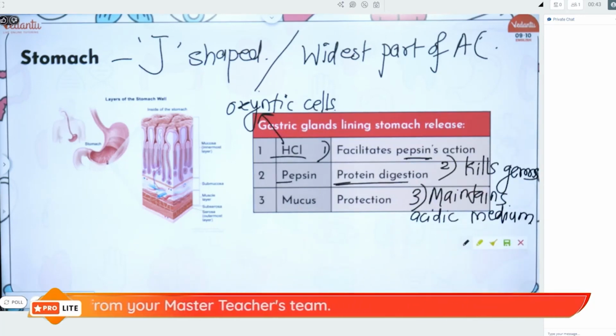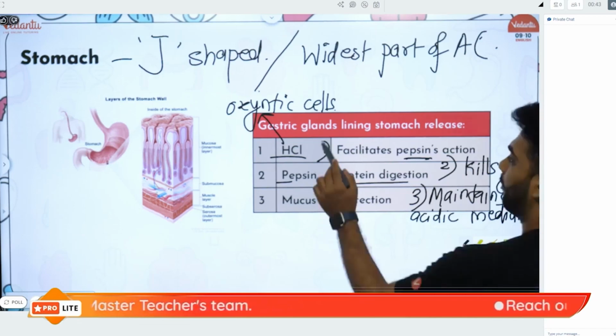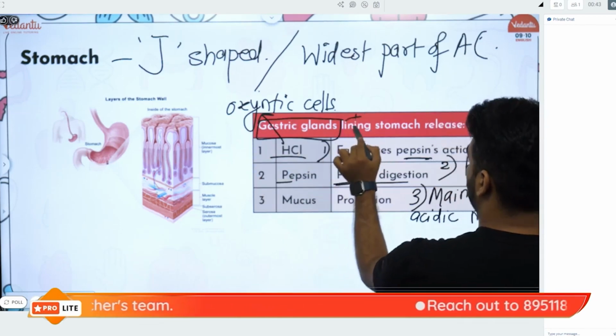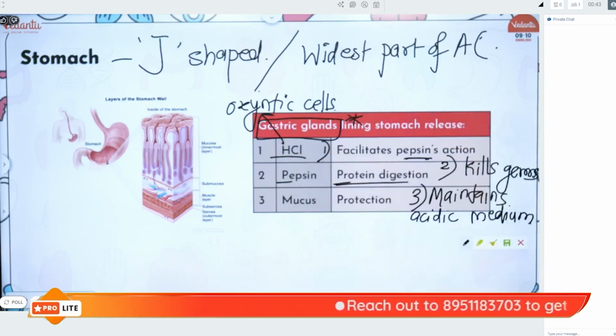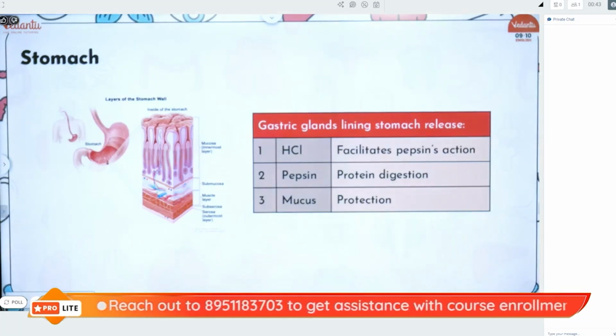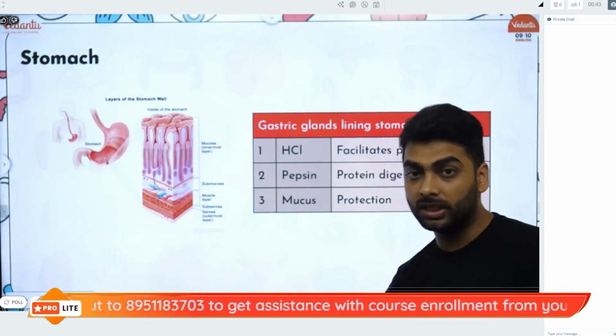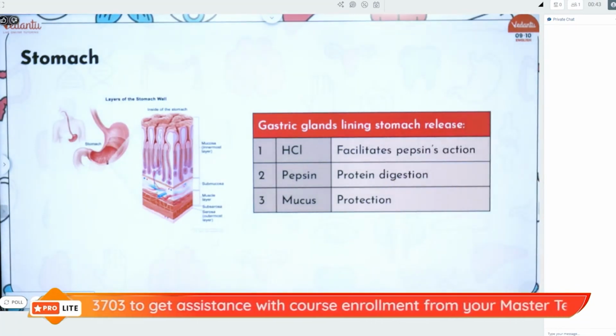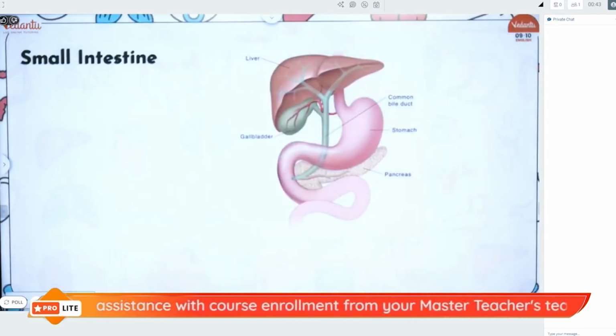Okay? Now, the secretions of the stomach happen through the gastric glands. This is again a very important point that you have to remember. Right? Now, from the stomach, the food moves into the small intestine through the duodenum.